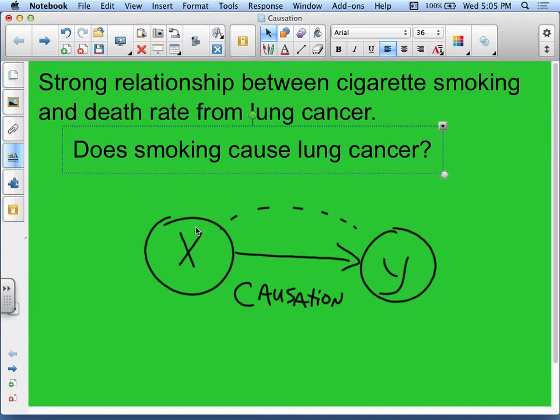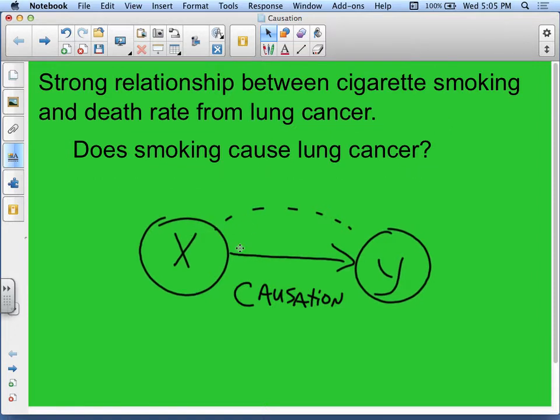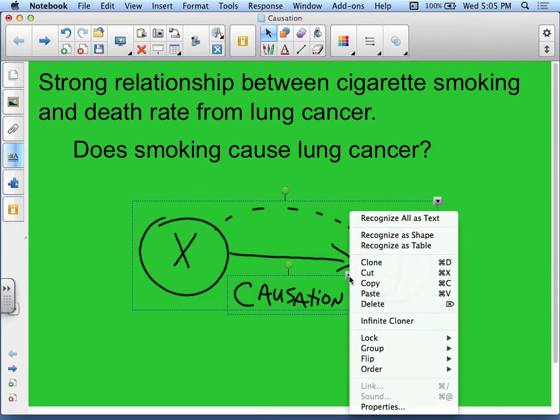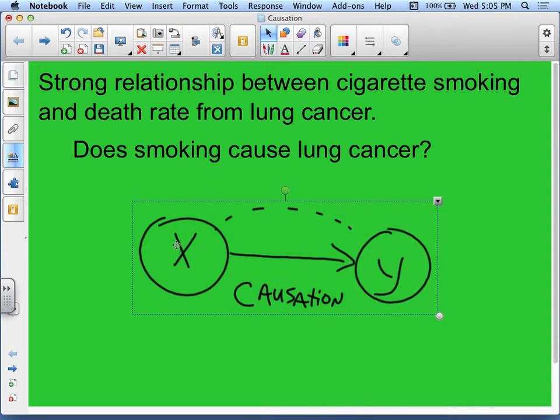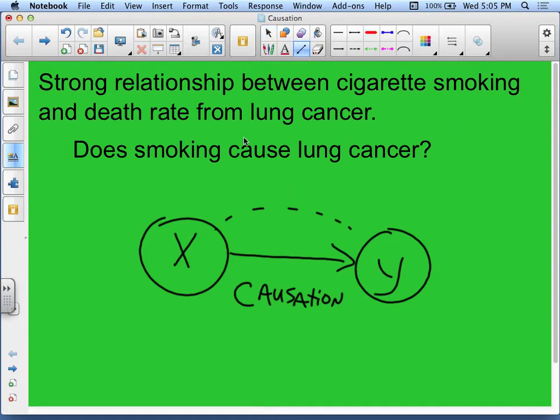Okay. Now, if you look at this little diagram right here, we can see that X causes Y. X happens to be your smoking. All right. So this is your smoking right here. Let me go ahead and put that in. So that's smoking. Your lung cancer is in response to the smoking. So this is a classic example of causation because X directly causes Y.